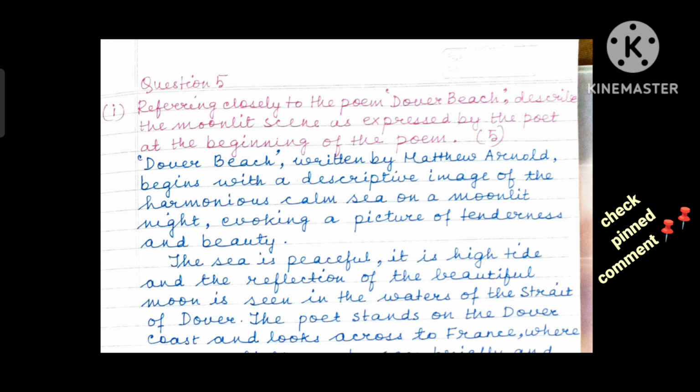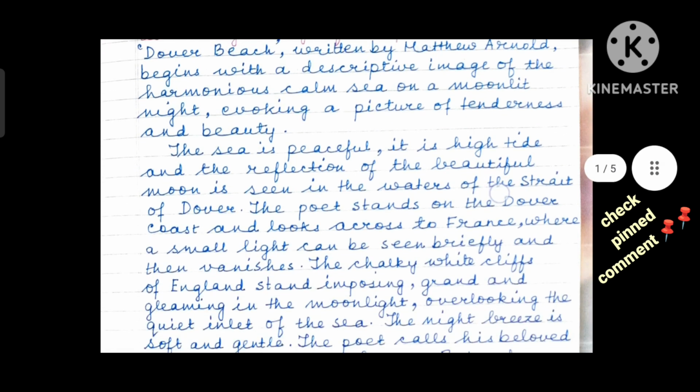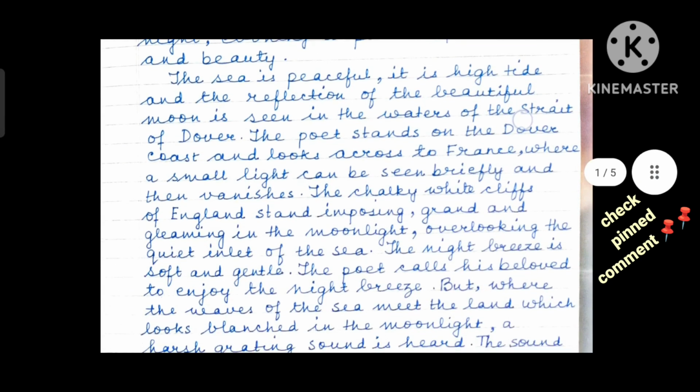Without beating around the bush, I have directly written about what has been asked in the question. This is a descriptive image of the harmonious calm sea on a moonlit night. And then the critical comment, very important: picture of tenderness and beauty. And change paragraphs. Make short paragraphs. And now the description with close reference to the text.